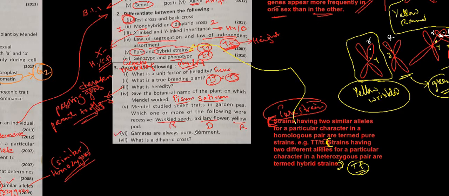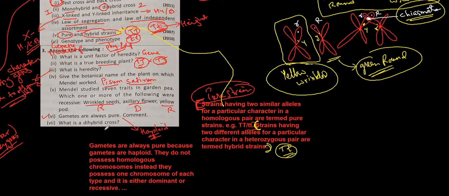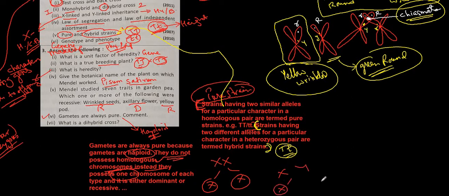Gametes are always pure. Let me type the answer for this one. Why are gametes always pure? Because gametes are always haploid. Gametes are haploid. They do not possess homologous chromosomes. Instead, they have only one chromosome. So if it is XX, then it separates as X and X. If it is XY, it separates as X and as Y gametes.